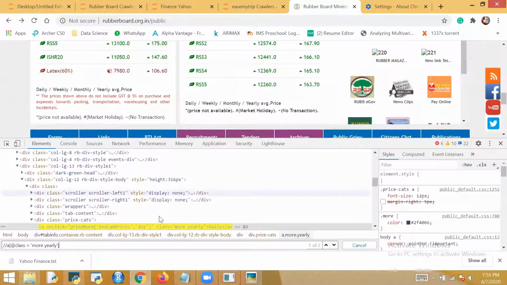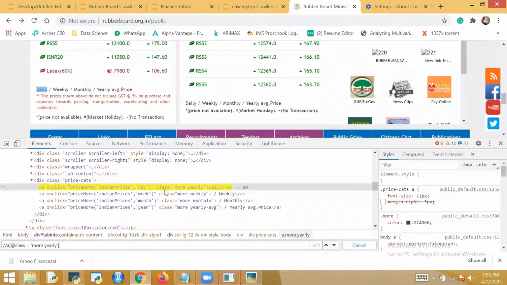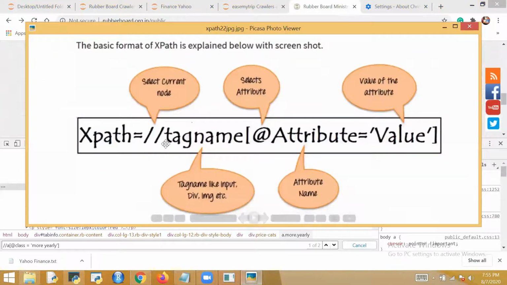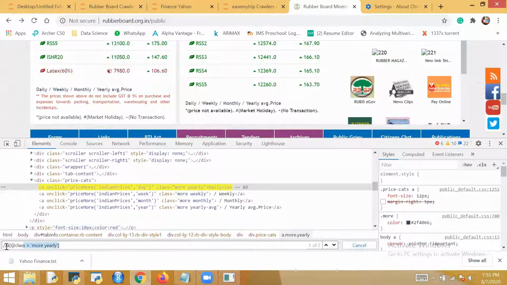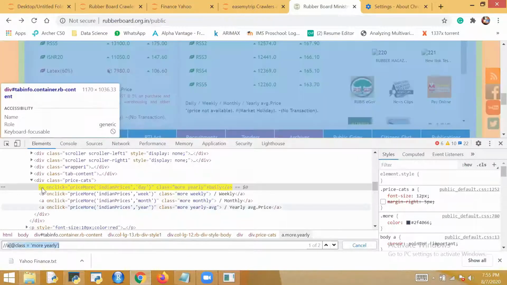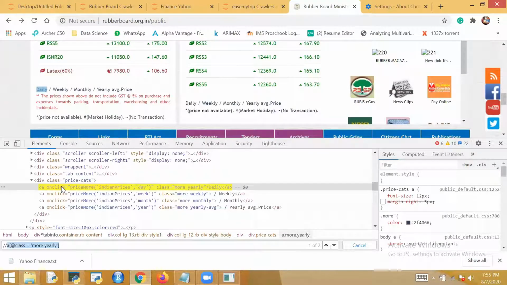So it is searching, it became yellow. So now it is finding my link where I have to click. This is the relative path of this. Double slash means I'm searching in my entire HTML document where this is satisfied, where a link is there with the class name. Don't worry, you will be doing this today.